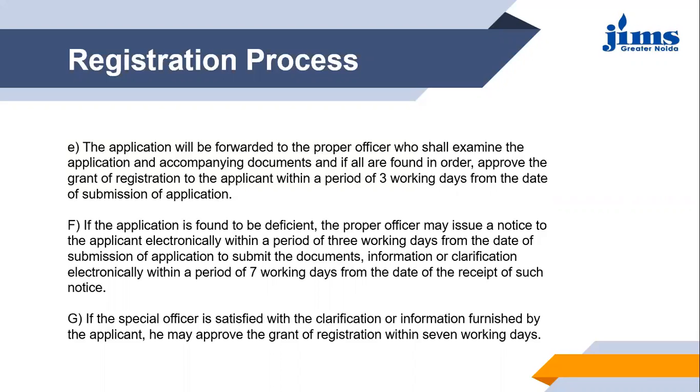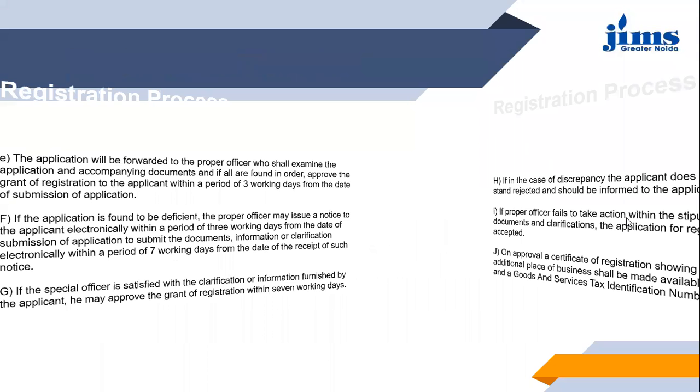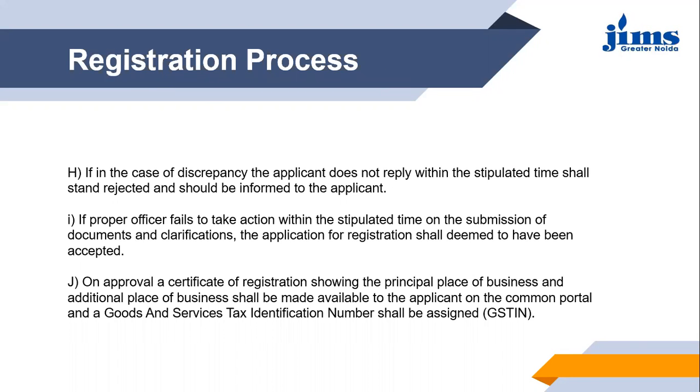Then it becomes the proper officer's responsibility to call the applicant and ask him to submit other reference documents for clarification, and that should be done within 7 days of the receipt of such notice. Whatever information or clarification is required, you need to submit within 7 days of the notice generated. Then if you have provided all the information and the proper officer is satisfied, you will be given a GSTIN number.